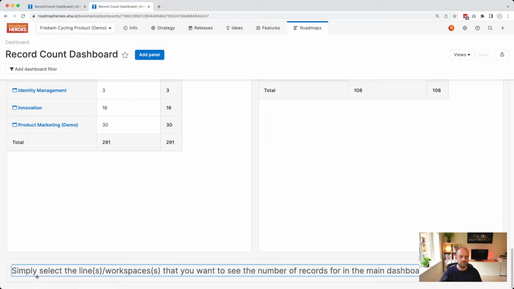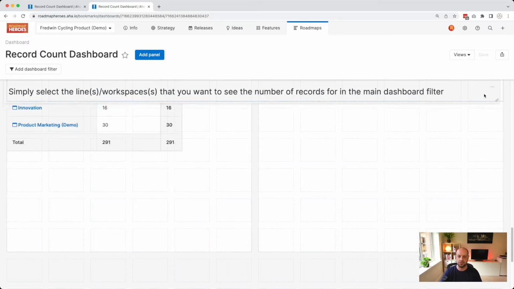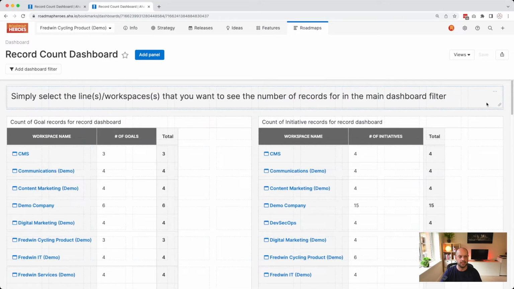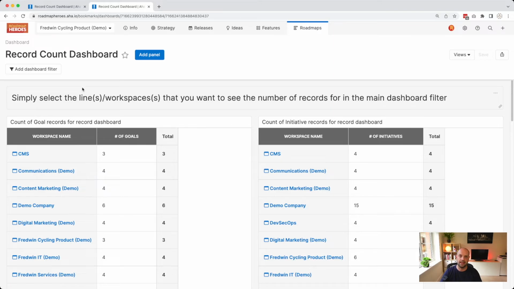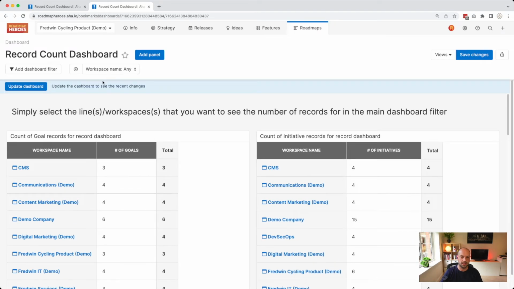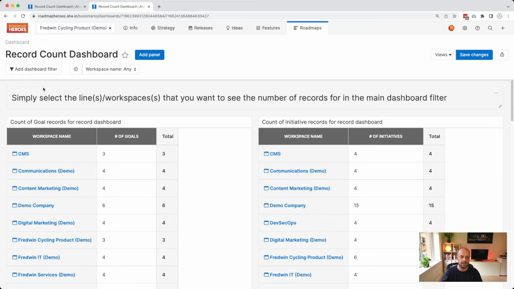I'm going to tell them to simply select the lines or workspaces that you want to see the number of records for in the main dashboard filter. So what do I mean by this? Well, I'm going to drag this all the way up to the top and place it here. And I'm actually going to add that dashboard filter now. And this dashboard filter can actually be used across all the reports. So what I'm going to do is filter on workspace name and then click on Update Dashboard.